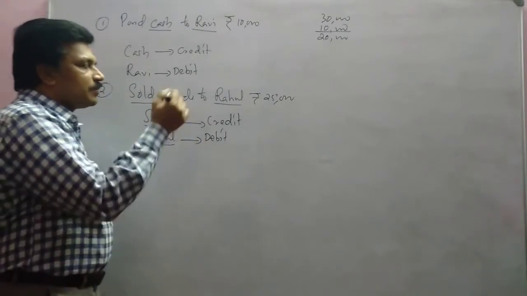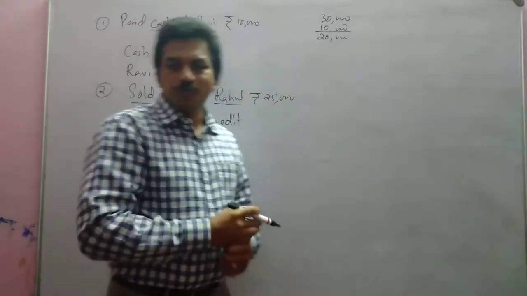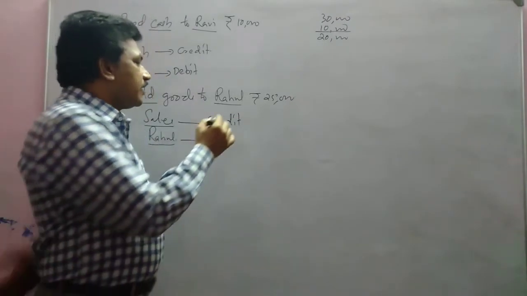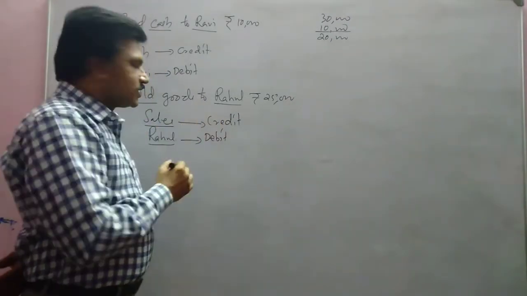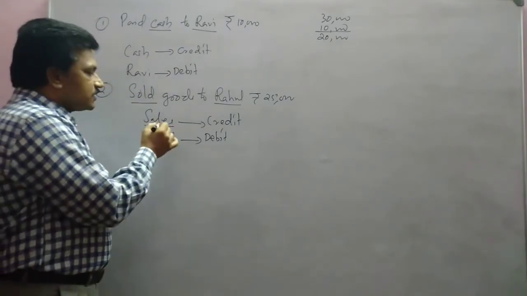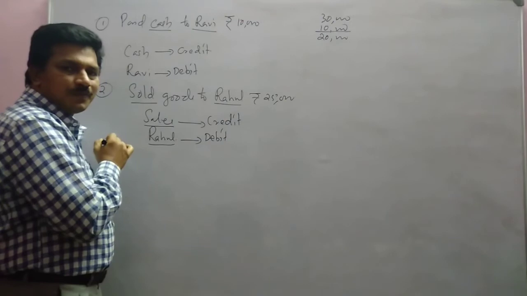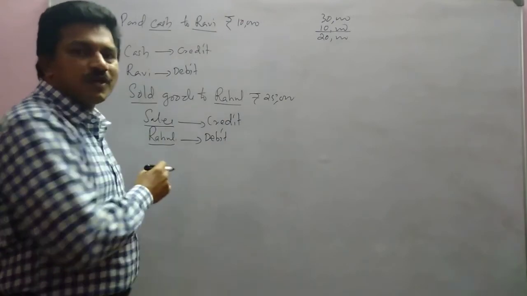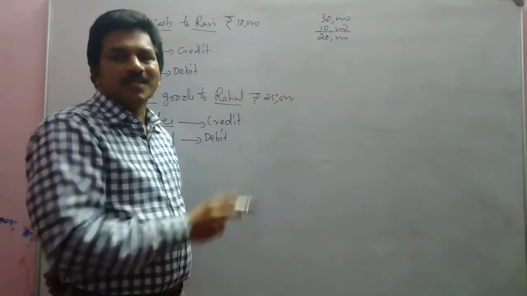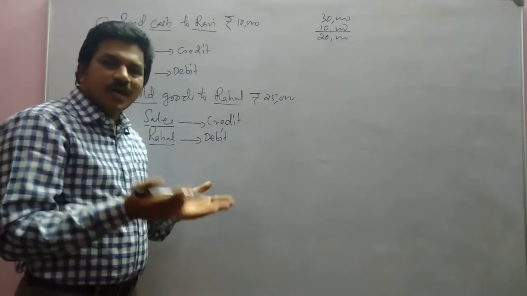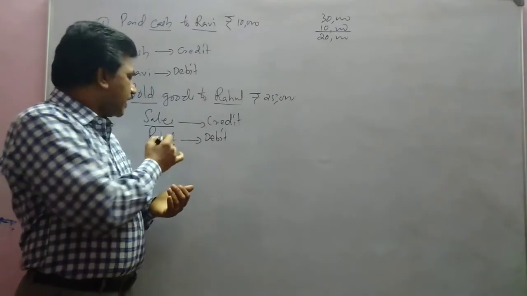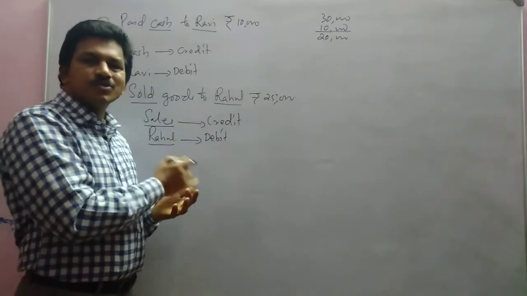Now let us come back to the modern approach. In the modern approach, what we will do? We will see which transaction it is. This sales is an income. So this is a transaction of income. What about transactions of income? Debit means decrease, credit means increase. So sales, an income, increases. That's why sales is credited.